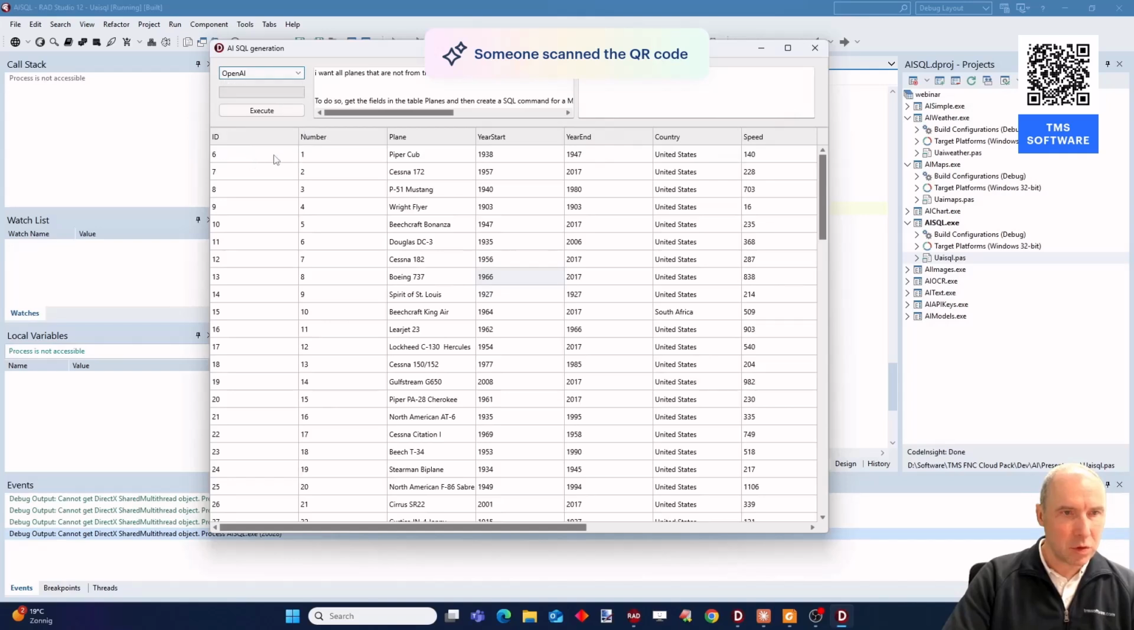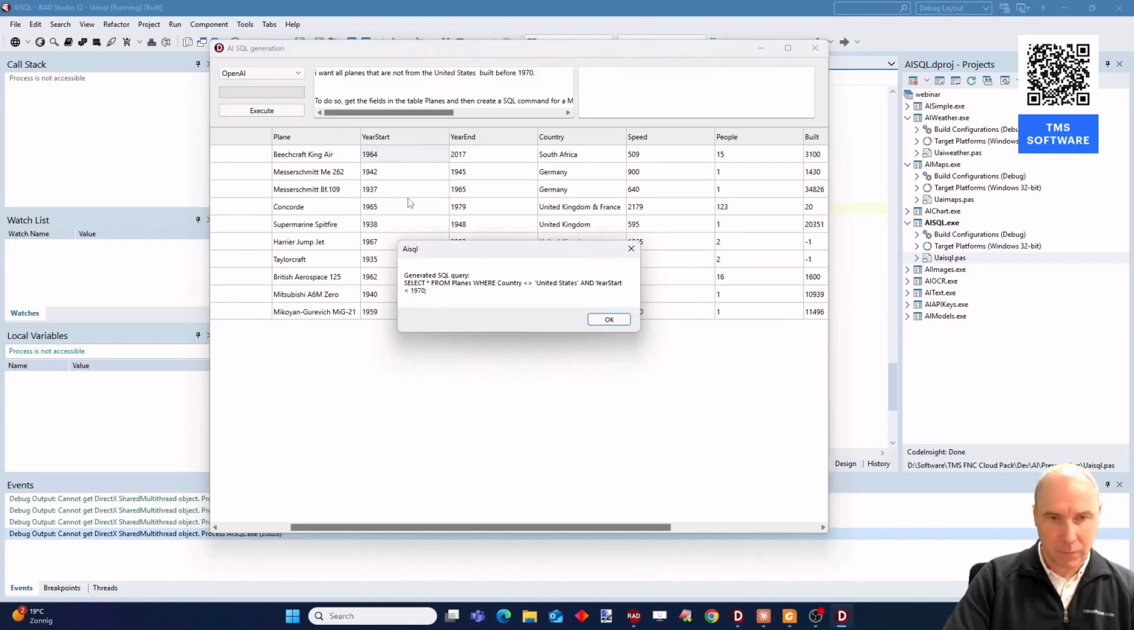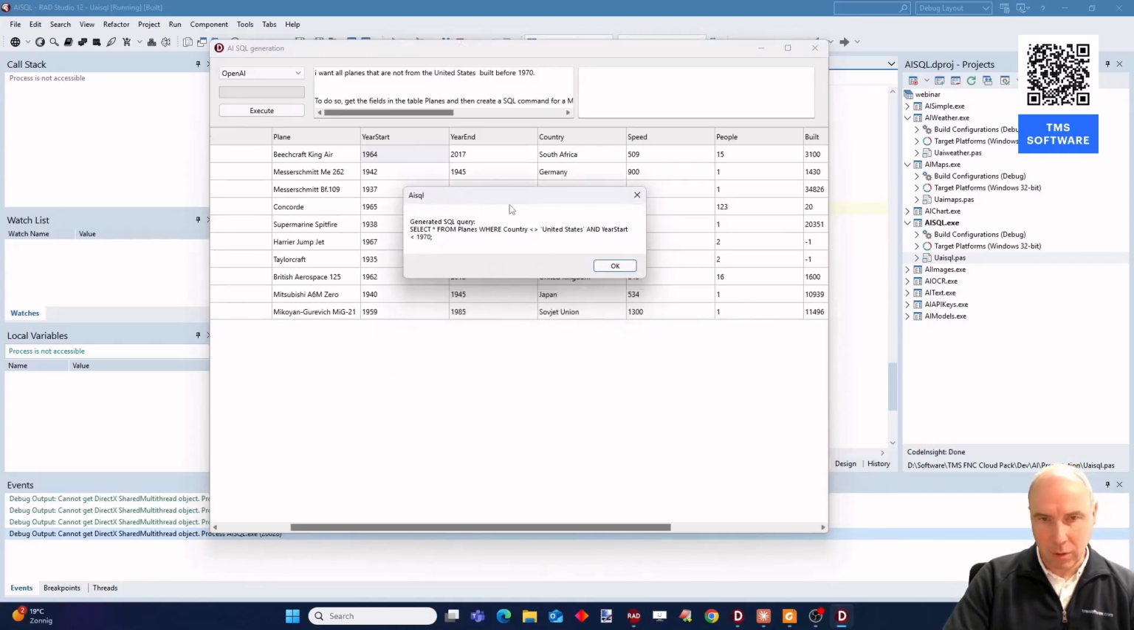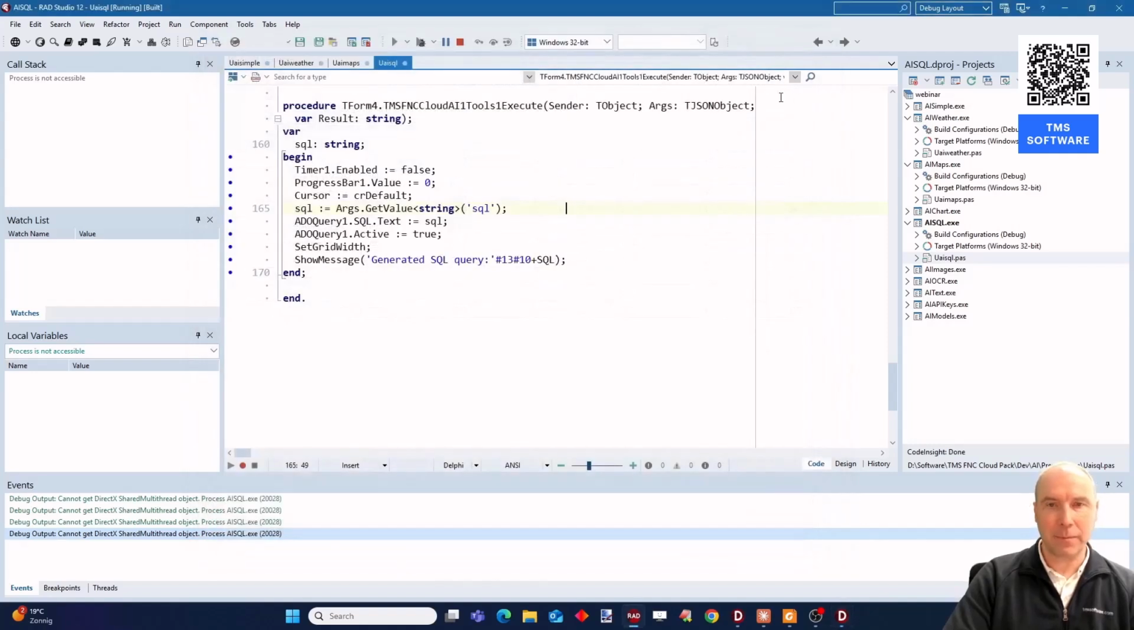So let's use OpenAI, for example. In this demo, I launch the Cloud AI component, and here you can see the SQL that was generated. So here you can see how that SQL statement matches with the natural language specification that we gave to the Cloud LLM, and it executed that, and we see the result live in our data grid.